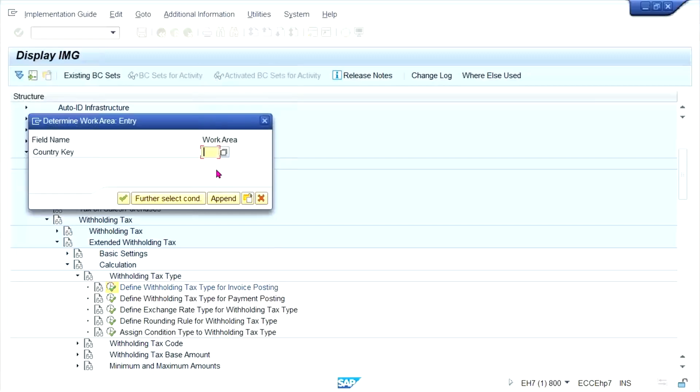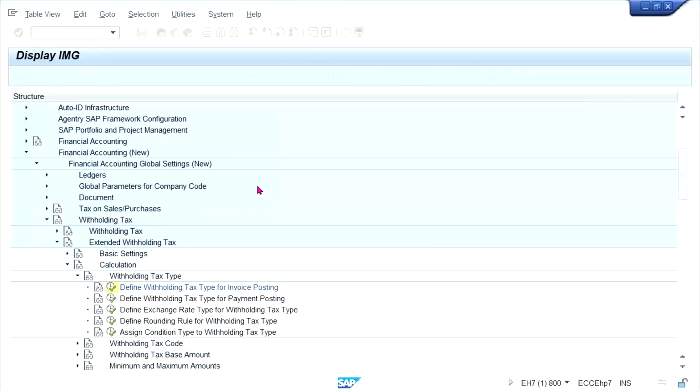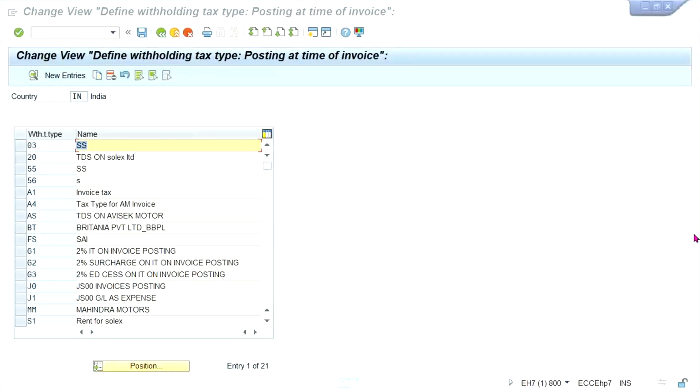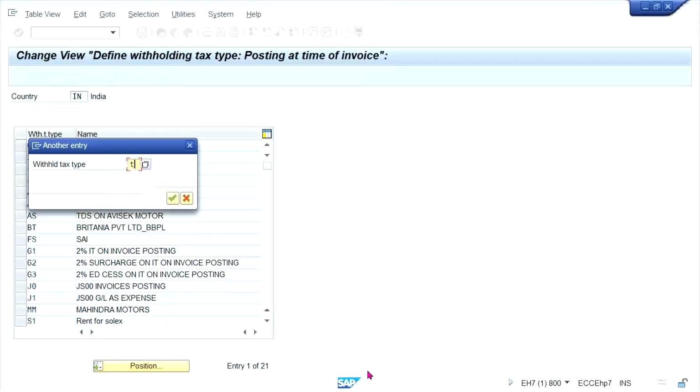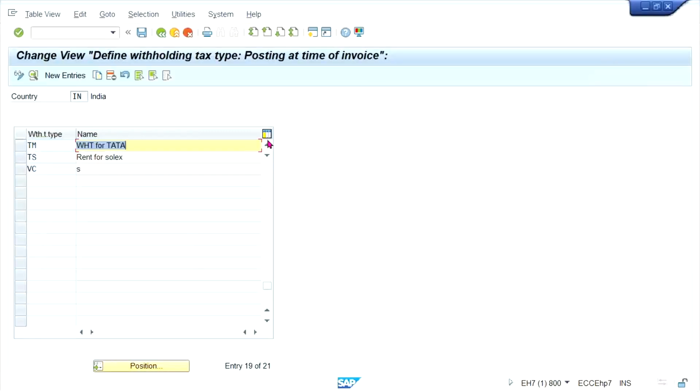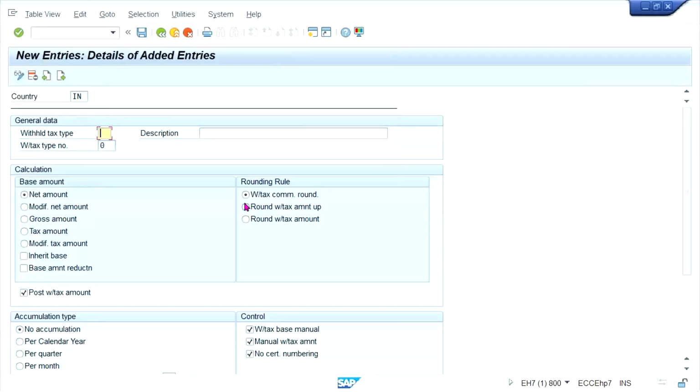Tax type here. What I have defined, yes, I think TM I have defined, right? T1 is also there. So what is the company code, guys? TM33, I think, right? Click on new entry, and here I'll make it T3. Okay, keep everything as it is, guys. Now here,